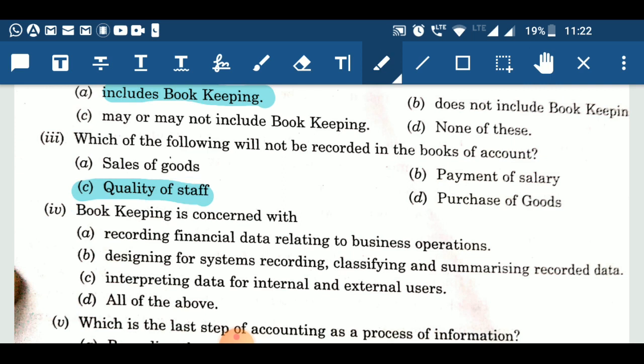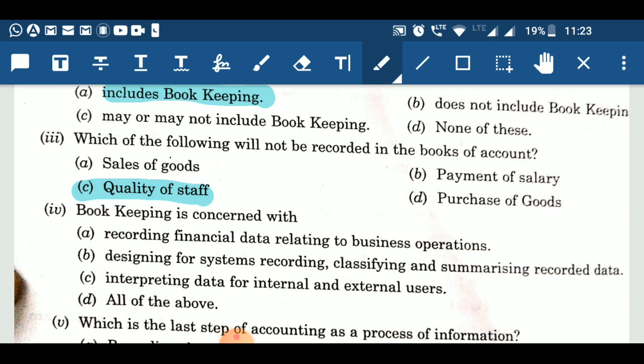Now, question number 4. Bookkeeping is concerned with recording financial data relating to the business operation, designing for the system, recording, classifying, summarizing recorded data, and C option is interpreting data for internal and external user. D option is all of the above.